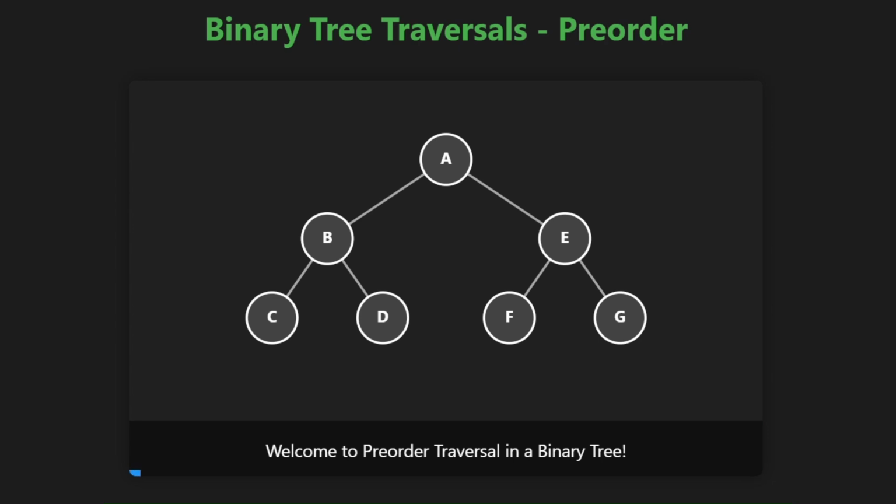Welcome to Pre-Order Traversal in a Binary Tree. Tree traversal is a fundamental concept in data structures. It means visiting every node in a tree in a specific order. There are several types of tree traversals. In pre-order, we visit the root first, then the left subtree, and finally the right.